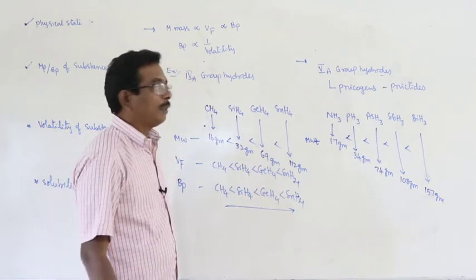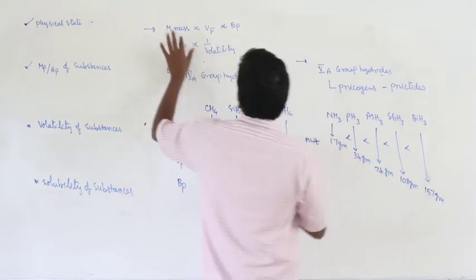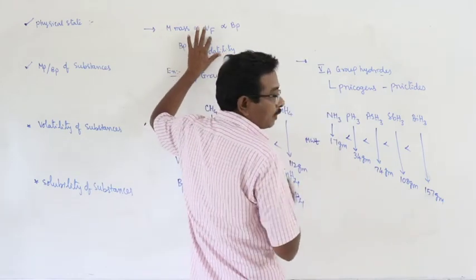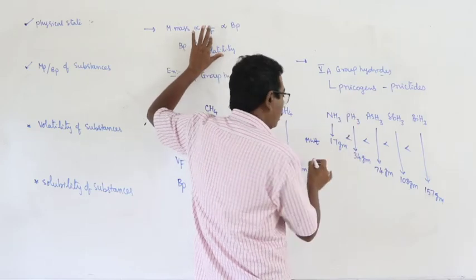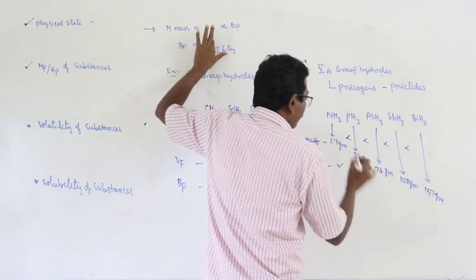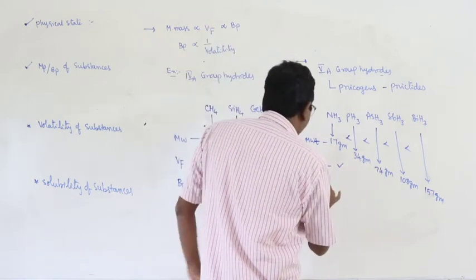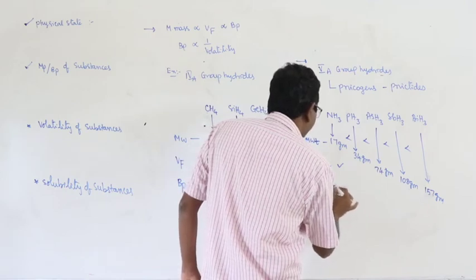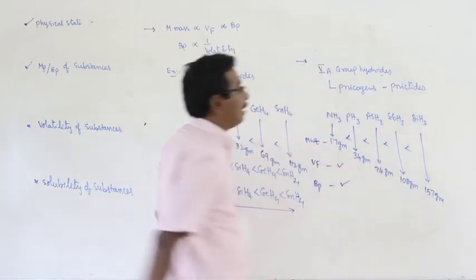Here molecular mass is directly proportional to van der Waals forces, so van der Waals forces should be in the same order, and they are also following the same. And boiling points should also be in the same order.